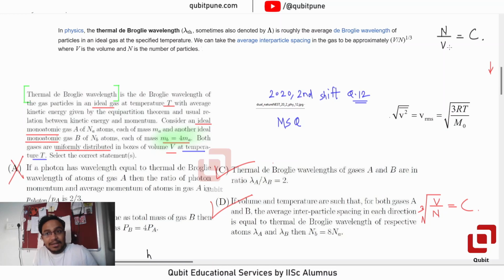That is the average molecular density, and if that is constant, its cube root will also be a constant. But that formula doesn't have the dimension of length. It's the reciprocal of length because volume is in the denominator. So we have to take V by n raised to 1 upon 3. Got it? That's literally the same term. Average intermolecular spacing. Where is it? Yeah, this one, average interparticle spacing, and average interparticle spacing here. It's the same. So a different, I would say, context for the term uniform distribution.